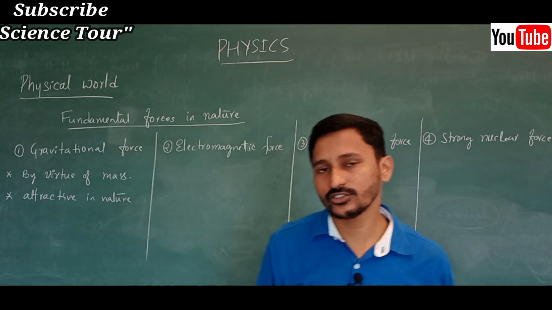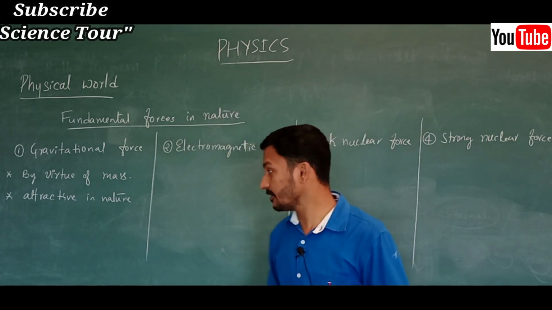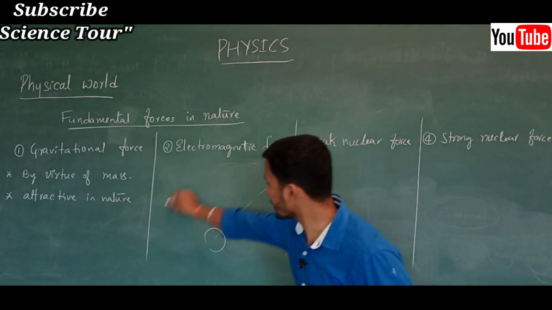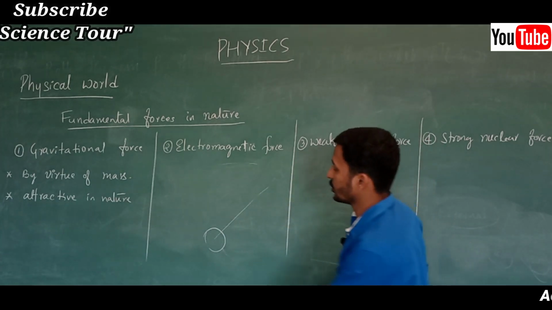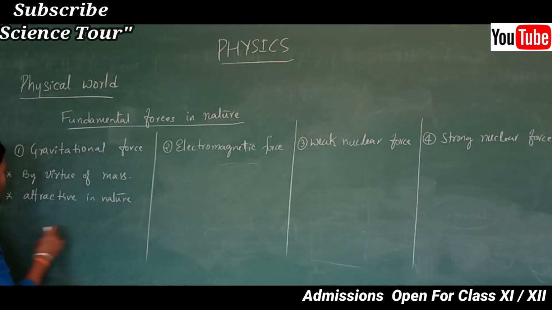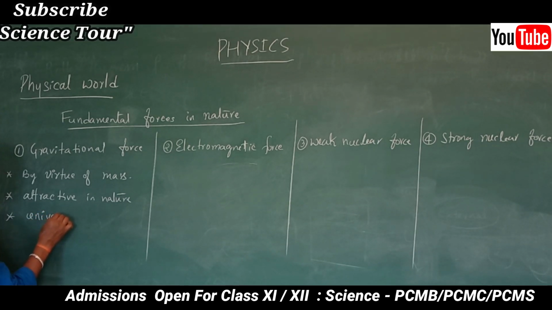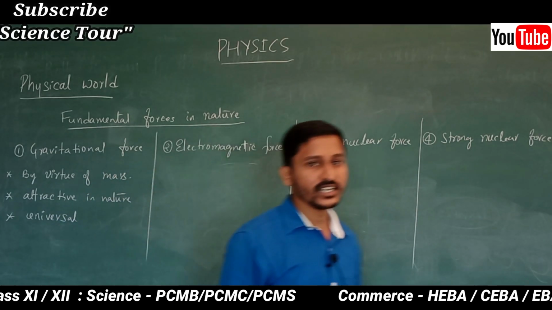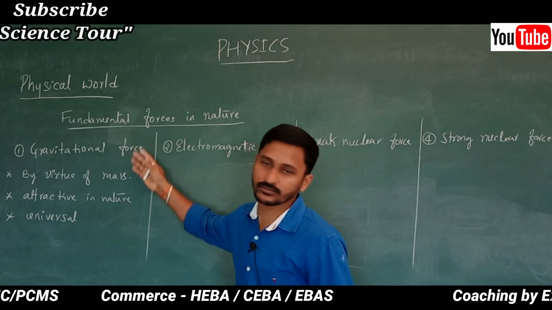Where are you going to experience gravitational force? You experience it only when you are within a range. Earth can attract within some range only. Outside that you are not going to experience any gravitational force. So gravitational force is universal. Everywhere you can see gravitational force. These are the important points they are going to ask.